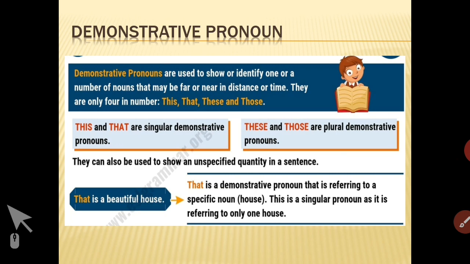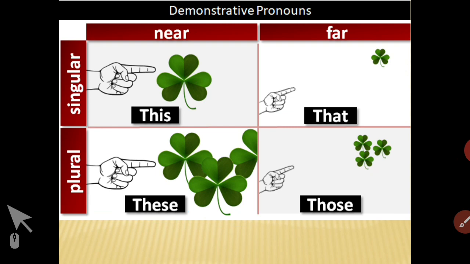Those are beautiful houses. See here, the demonstrative pronouns are bifurcated and divided into two categories. Number 1, singular and plural, and number 2 is near and far.